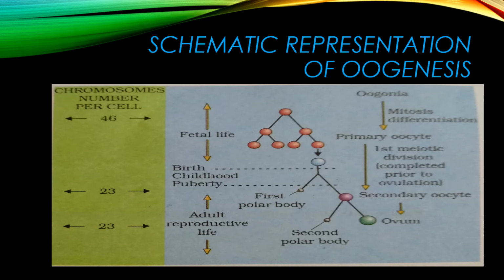One of them will grow into the primary oocyte, and further the primary oocyte will divide by meiotic division and lead to unequal cells. You can see in this diagram that the purplish one is the secondary oocyte and the smaller one is the first polar body. And again the secondary oocyte, in the second meiotic division, divides to form the ovum and the second polar body.